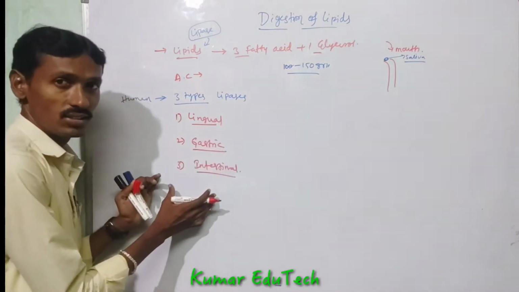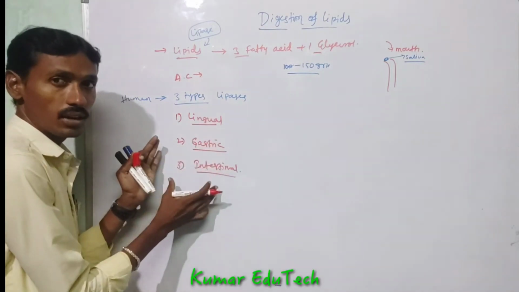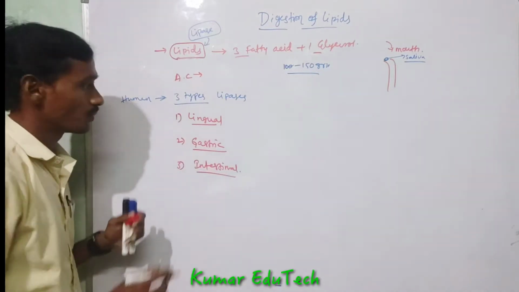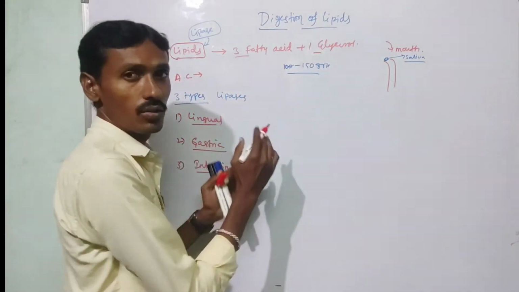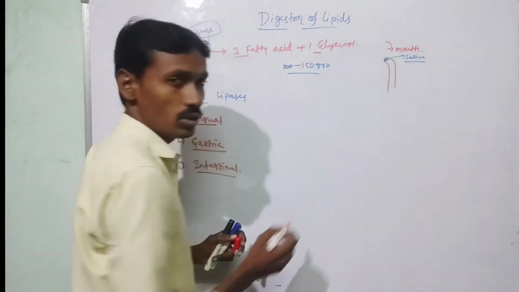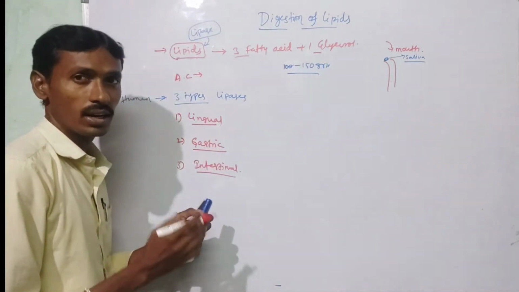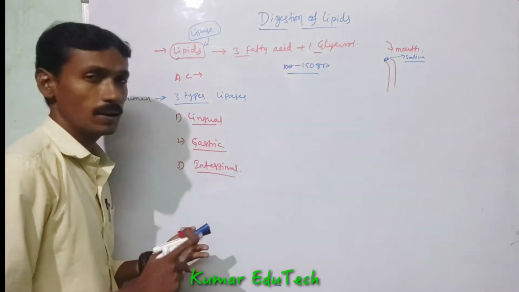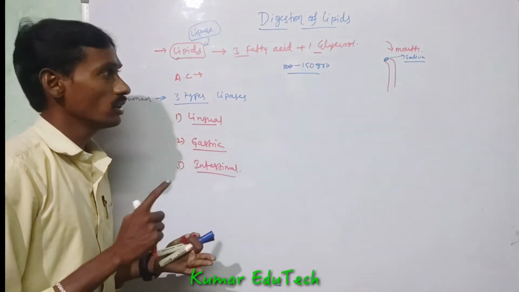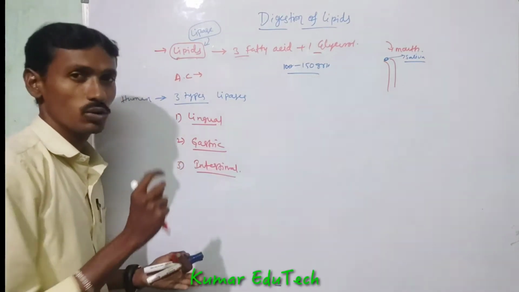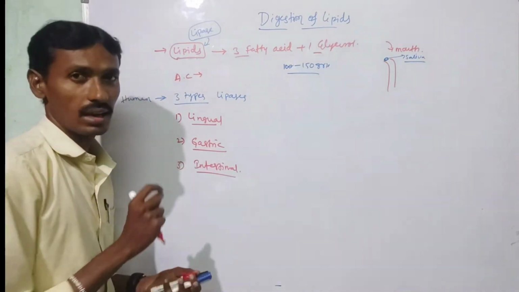These three types of enzymes are involved in lipid digestion. First, food enters into the mouth region. Food contains proteins, lipids and carbohydrates. In lipid digestion, lipids enter the mouth region and mix with saliva.